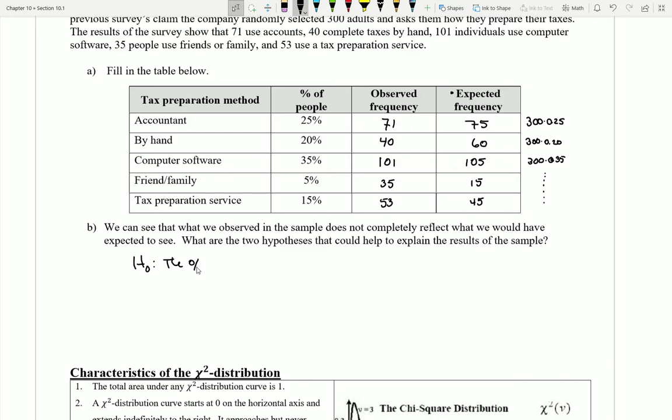Here's my H0. I could say the percentages from the previous survey, these percentages are correct, and we just obtained an unlucky sample by random chance.